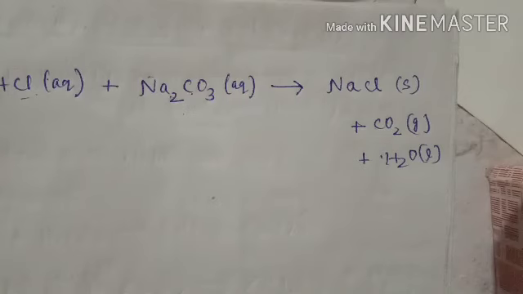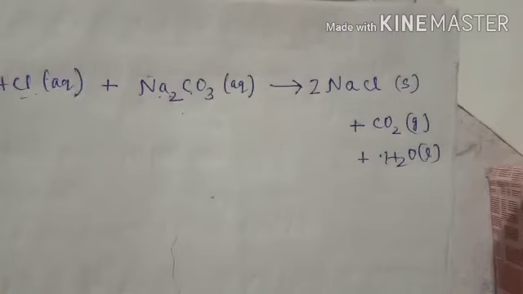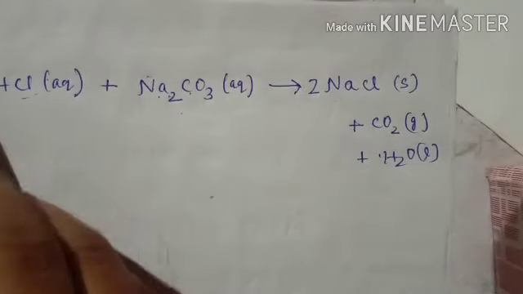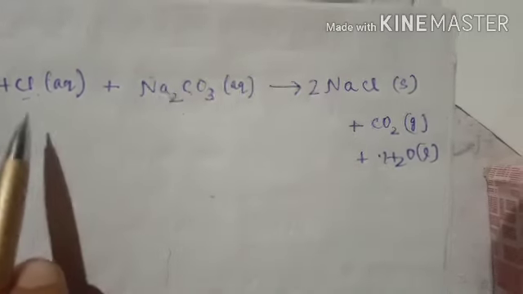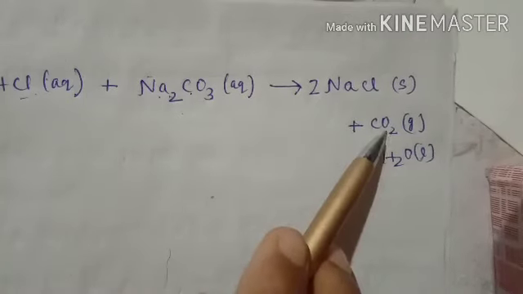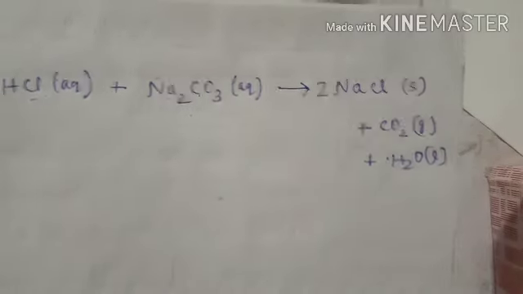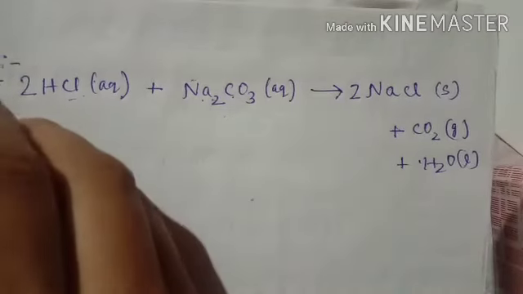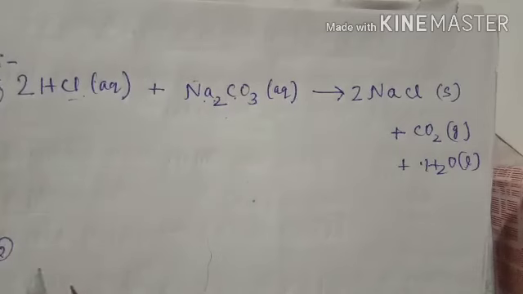Okay, so now we have to balance it. There are 2 sodium, so that means 2 Cl. So we have to add 2 HCl. Okay, so 2 Na, 2 Cl is okay. 1 carbon, 2 oxygen, 2 hydrogen, 1 oxygen. So it's balanced. This is one reaction for metal carbonate. So again we take another example. This was example 1, so we take example number 2.